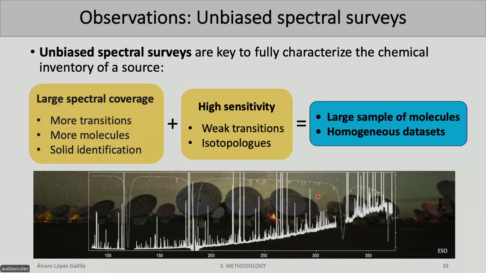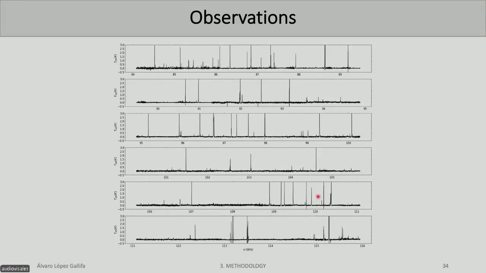And also, we will be able to detect isotopologues. Isotopologues are molecules where one atom is a different isotope, so you change the number of neutrons of some atoms within the molecule. If we do that, we will have a large sample of molecules, a homogeneous data set. And this is key, because we would like to have a lot of molecules on the same source obtained in a homogeneous way to have reliable values when we compare with other regions.